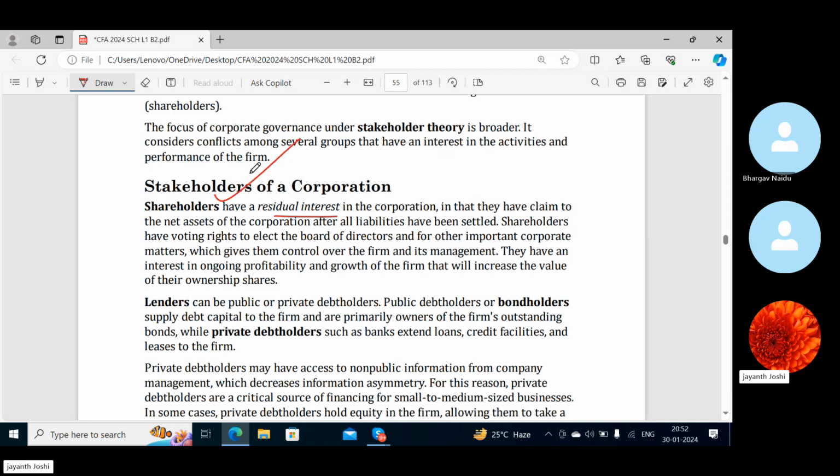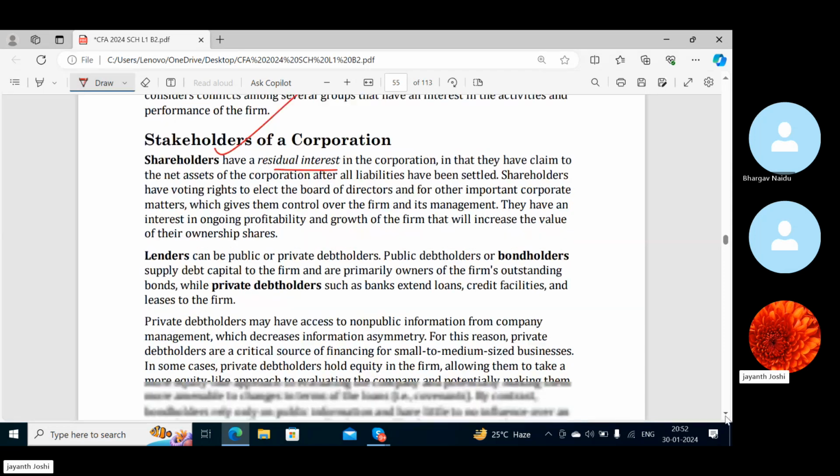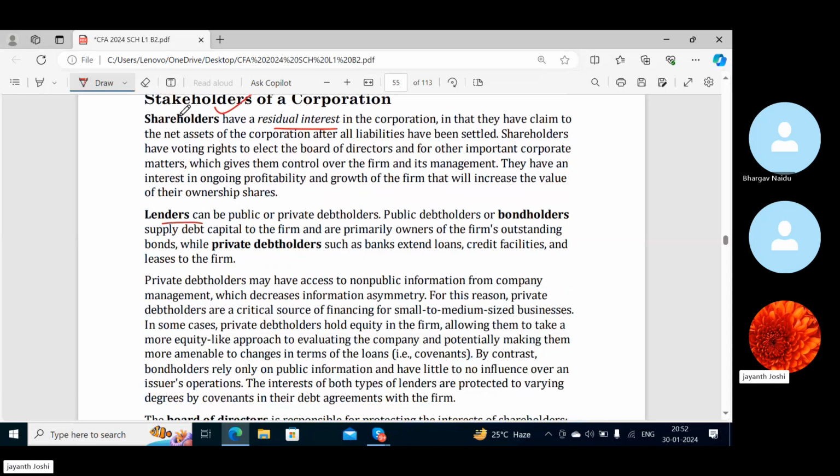Lenders, they have greater protection than shareholders because they ask for collateral or some kind of security before they lend the money. So these are all preconditions from the lenders. Fine. And lenders can be public or private debt holders. Public are individuals who buy the bonds of the company, and private are nothing but the banks and insurance companies or those who have surplus funds.